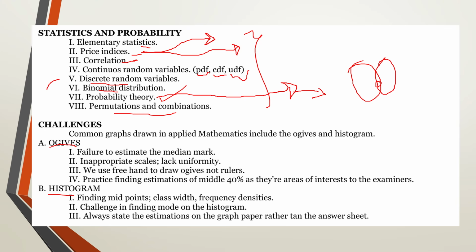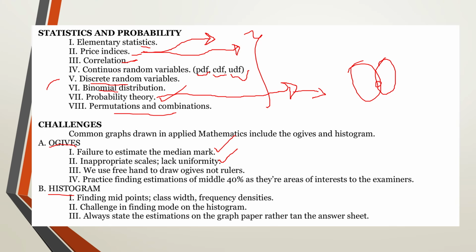So you need to understand how you can use an ogive to estimate the median mark, how you can use an appropriate scale. Now without an appropriate scale or without naming your axes, you cannot get any of the 3 marks that we offer for the graphs. So make sure that your scale has been properly represented at the top right corner, and then your axes are properly labeled. For you to earn any mark, you must be having everything on your graph labeled, especially the axes.